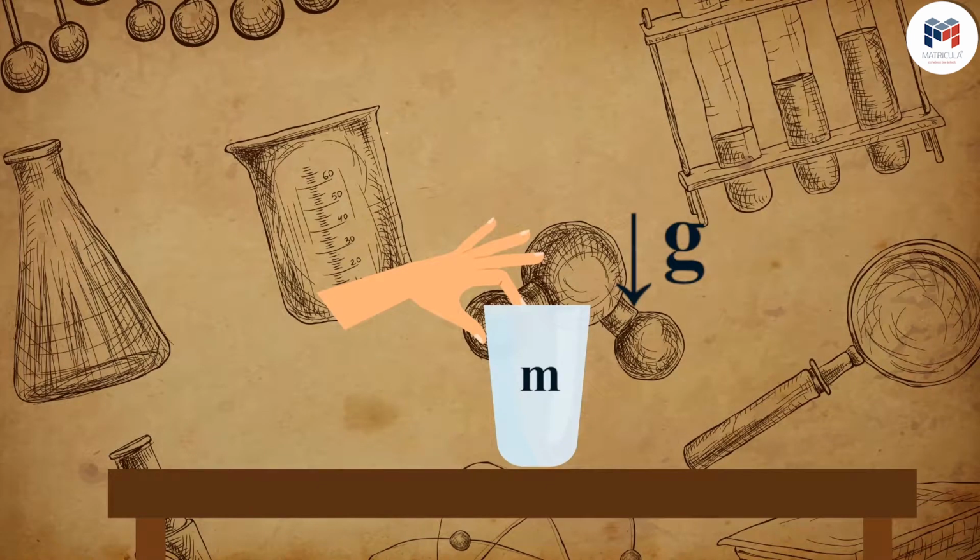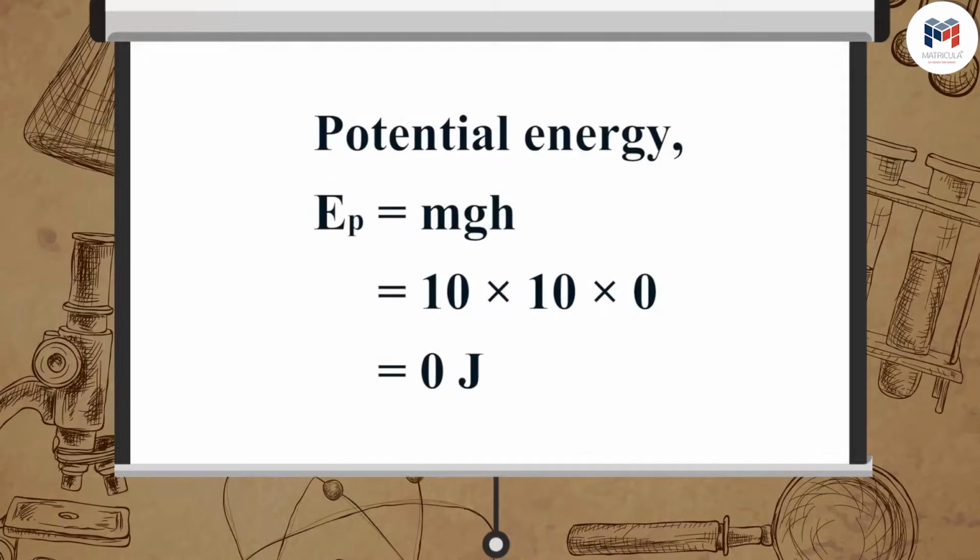Now, let us calculate the potential energy, kinetic energy and total mechanical energy of the object when the object reaches the ground. And so, the height h is equal to 0 meter. Potential energy of the object, EP, is equal to mgh, which is equal to 10 multiplied by 10 multiplied by 0, which is equal to 0 joule.